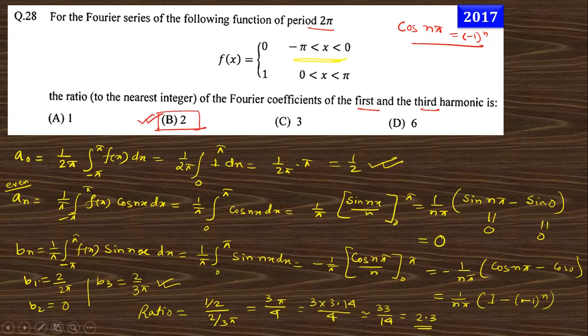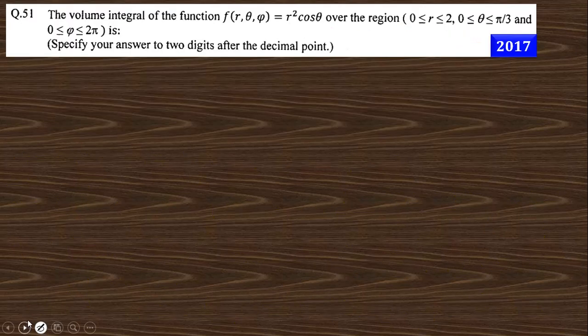Okay, next, the volume integral of the function. This is the function and we must find the volume integral over the region in r, theta and phi. This is the spherical polar coordinate system.